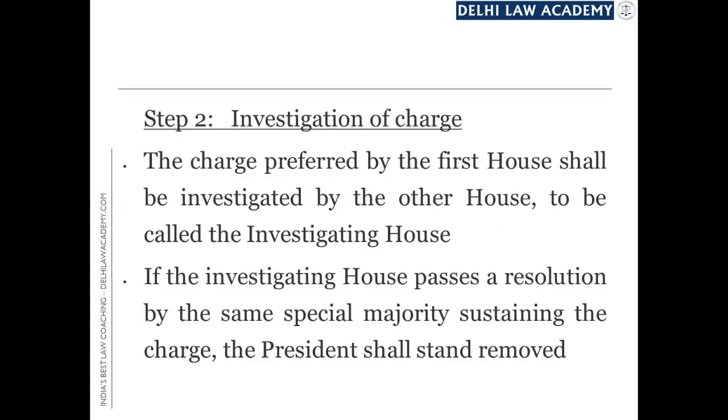Then comes the second step, and that is investigation of the charge. The charge which was preferred by the first house will now be investigated by the second house, and this house will be known as the investigating house. After the investigation, if this second house also passes a resolution by the same special majority, what is the special majority? Not less than 2/3 of the total membership of the second house. If the second house passes a resolution by this special majority sustaining the charge, then the President shall stand removed.